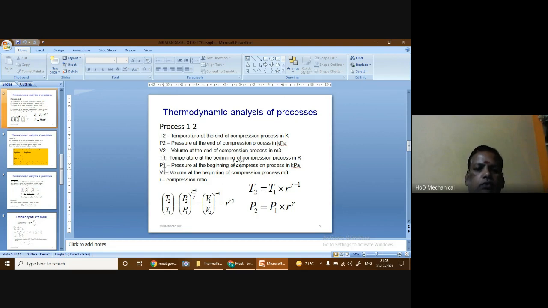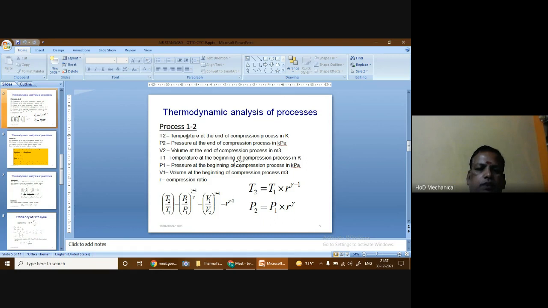T1 is the temperature at the beginning of compression in Kelvin, P1 is the pressure in kilopascal, and V1 is the volume in meter cube. Similarly, at state 2, the temperature, pressure and volume are represented by T2, P2 and V2, and state 2 represents the end of the compression process.